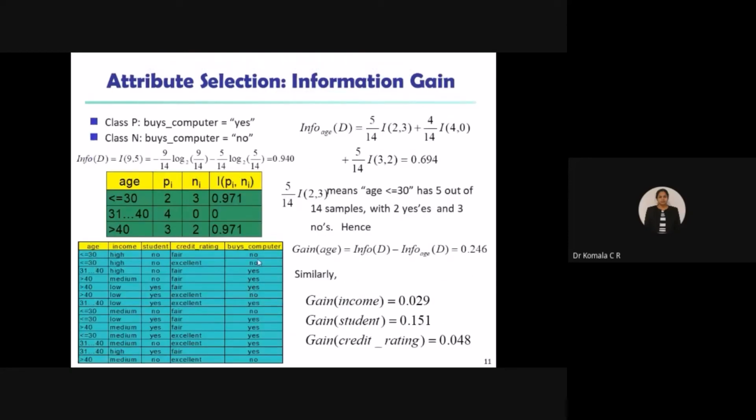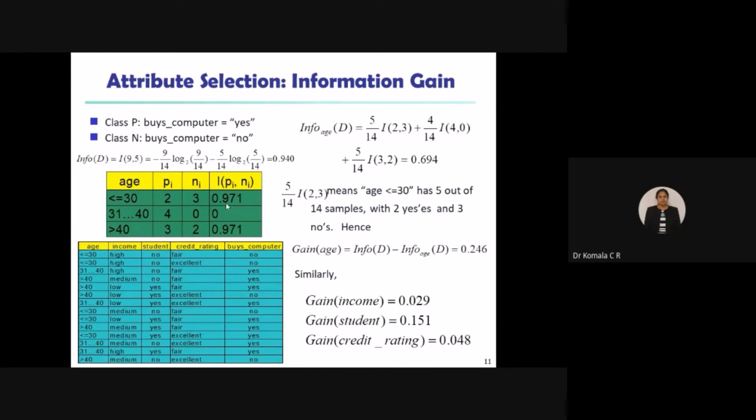First you count here how many no's and how many yes are there, and the total number of customers who buy the computer with respect to the age. Age means, overall, I am talking about maybe less than or equal to 30, or 31 to 40, or greater than 40. To evaluate D, overall I am supposed to consider all. So total is 1, 2, 3, 4, 5, 6, 7, 8, 9, 10, 11, 12, 13, 14. So 14 I will always take in the denominator when I check the probability.